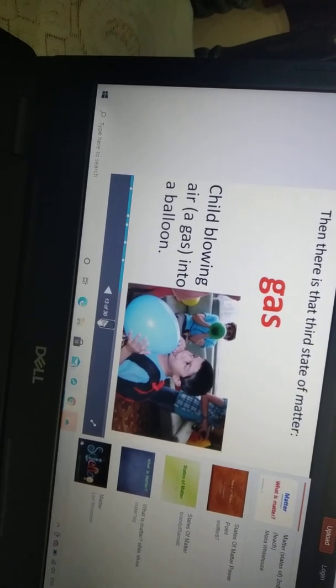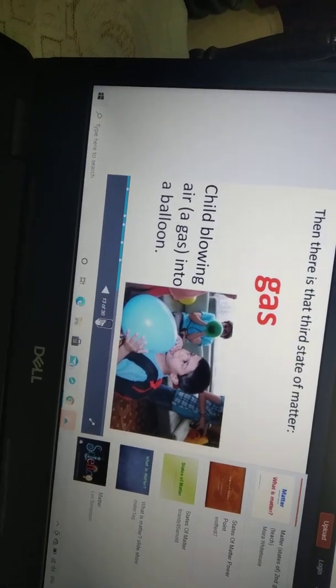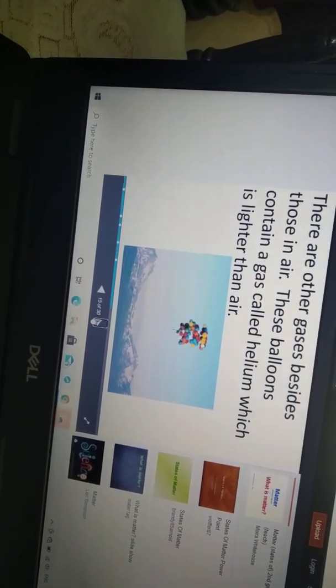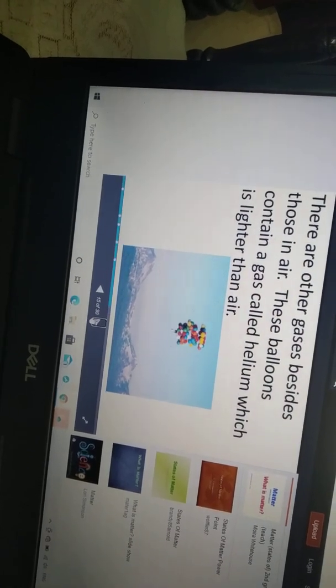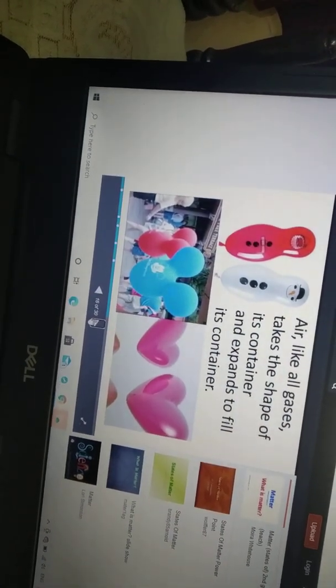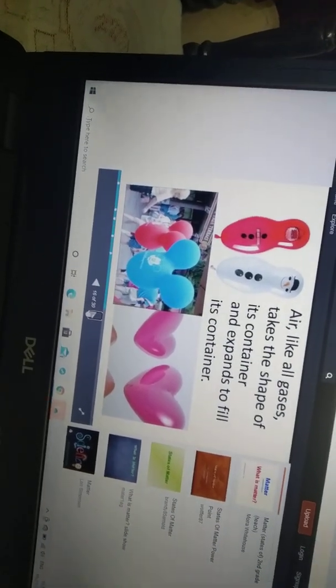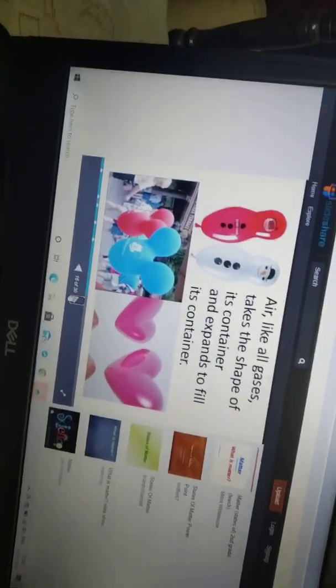Next, gas. Are you seeing gas? A child blowing air into a balloon. That is gas. A balloon or bubble are just containers. They can hold a gas. For us, that gas is usually air. There are many gases besides those in air. These balloons contain a gas called helium, which is lighter than air. Air, like all gases, can take the shape of the container. Daily in our kitchen we see the gas cylinder, isn't it? It contains gas only. Understood?